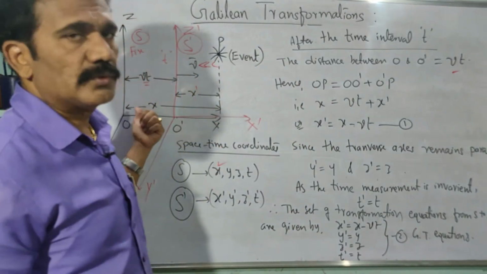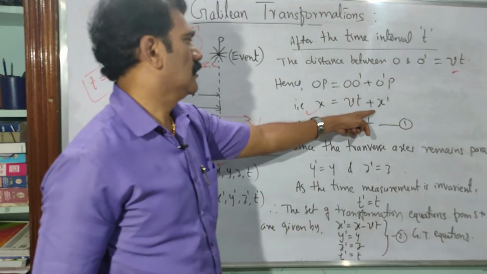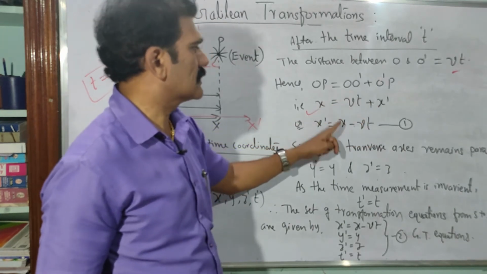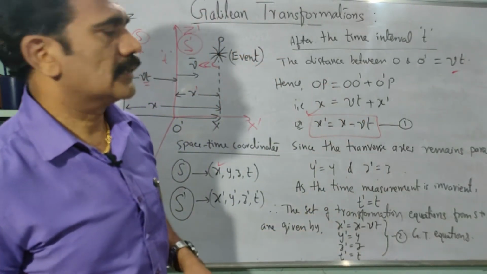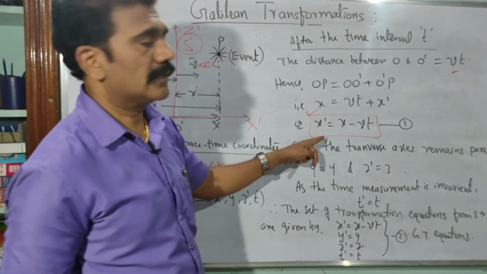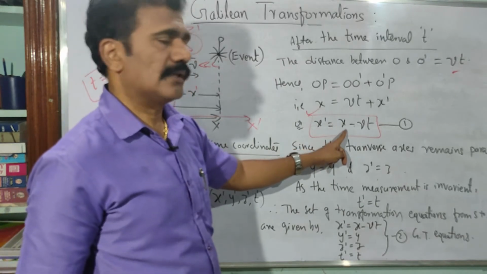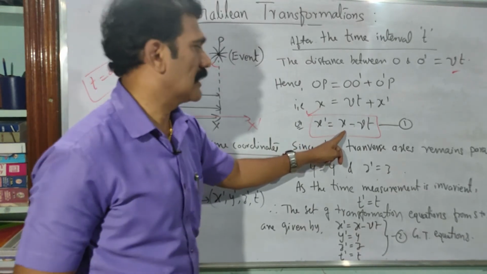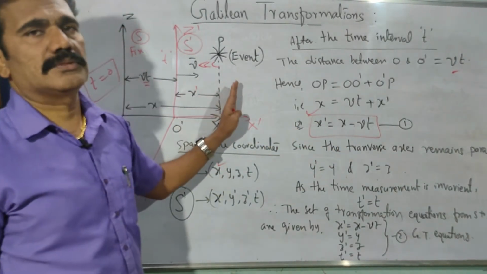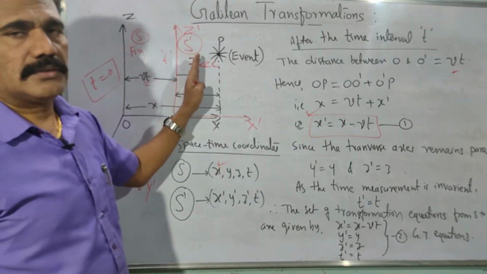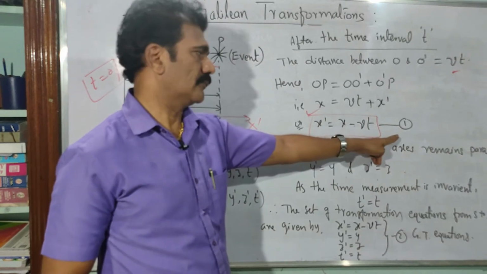Either you can write it in the form x is equal to Vt plus x dash, or I want the relation for x dash after moving the frame, isn't it? So rewrite the equation for x dash now. x dash is equal to what? By rearranging the equation, you will get x minus Vt. This is very important here. There is a difference in the coordinate system along the x-axis. According to the moving frame of reference, x dash is the measurement of the event P, and that is not equal to x. As long as they are coinciding, x dash is equal to x only. But now the frame S dash is moving with respect to O with velocity v, therefore the coordinate x dash is equal to x minus Vt. That is equation 1 for you.